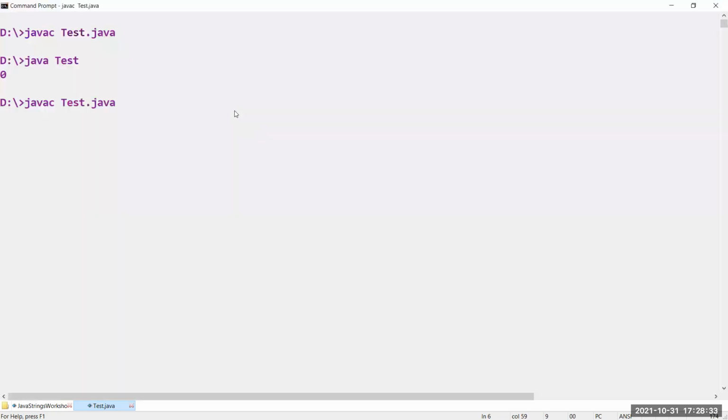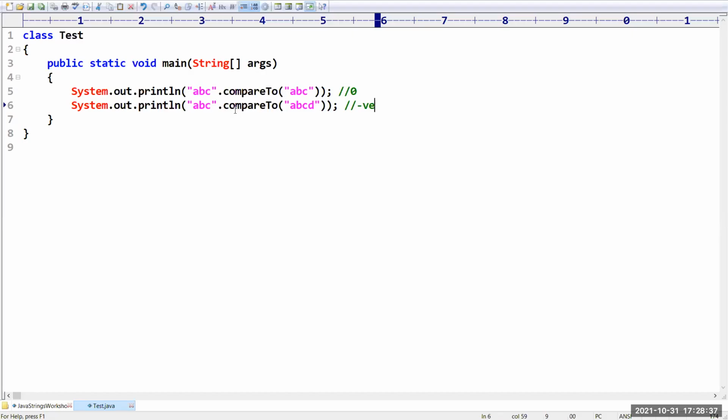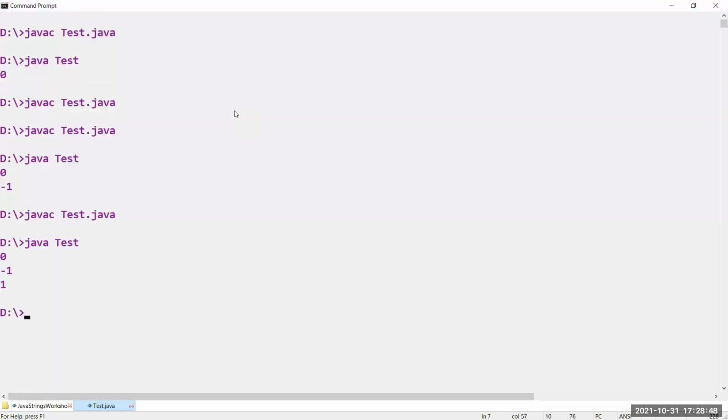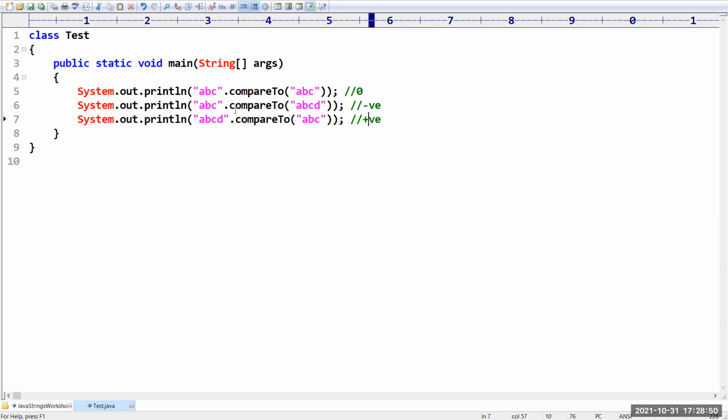Okay. That indicates that S1 is less than S2. Yes, negative value. Suppose I am taking ABC here and ABCD here for compareTo. So here we are going to get a positive value. Like this. Sir, why are we getting this? Because it uses some ASCII code comparison internally.